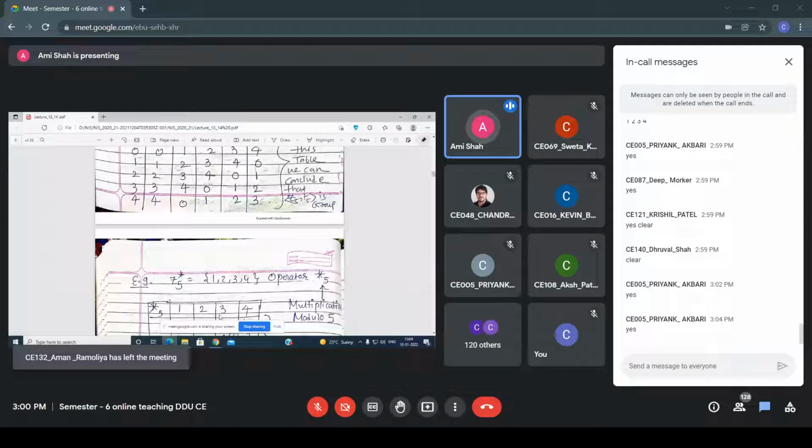Now, all of you, please draw the table. I will give you time. So this is Z5 star. It includes which elements? 1, 2, 3, 4. All of you know that. Now, all of you, please check for this property. Is it a group or not? Please reply. I will give you 5 minutes.